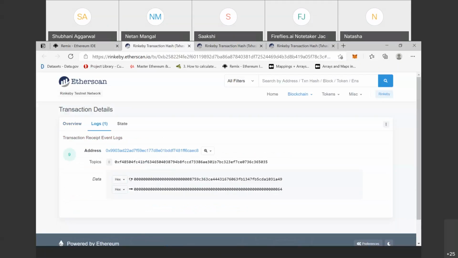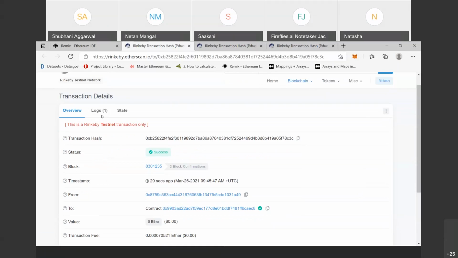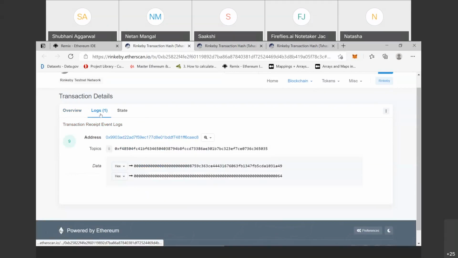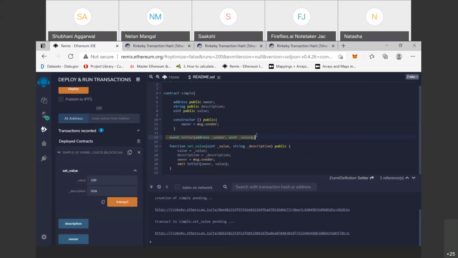This is always stored as a hash value. Clear? This is the overview of the transaction detail. This is the log when we run this function on MetaMask. Clear how we describe events? Is that clear to everyone?